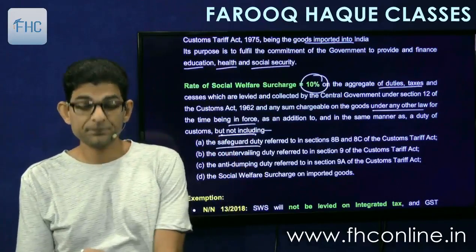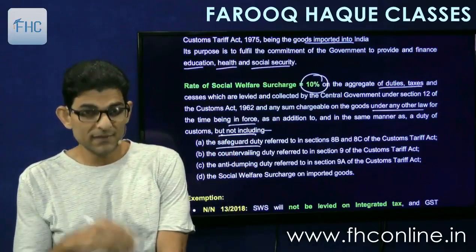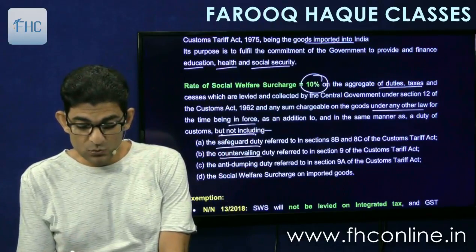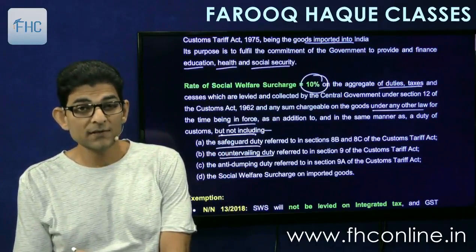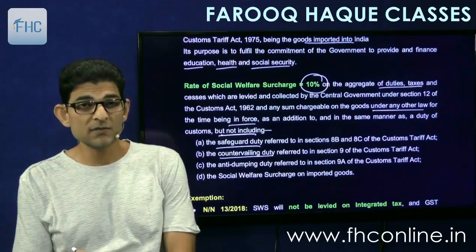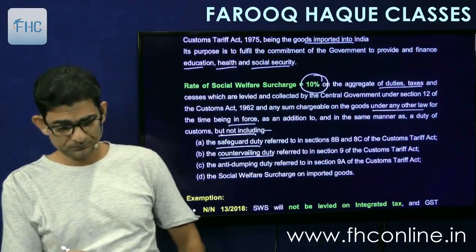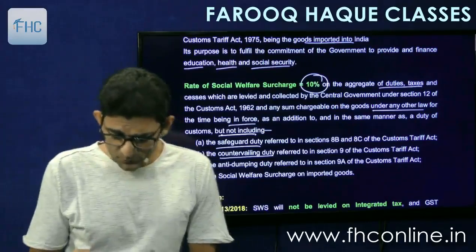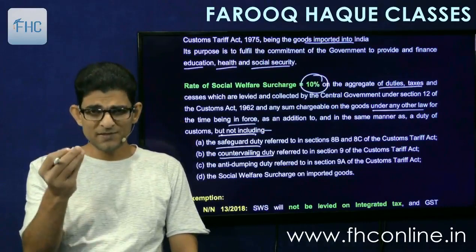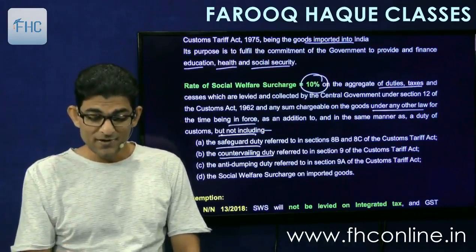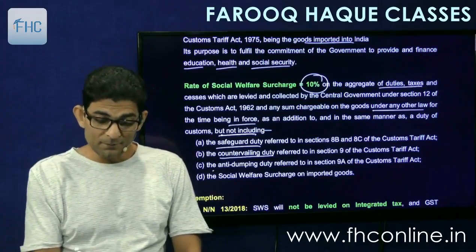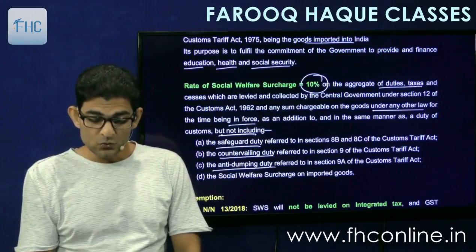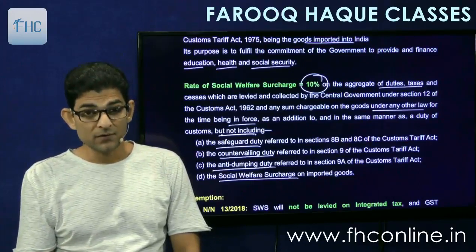Safeguard duty, that we'll see in the next lecture. Countervailing duty under section 9. Basically all the types of auxiliary duties. These are called auxiliary duties. You'll understand all these points. Right now you just remember the names: safeguard duty, countervailing duty, anti-dumping duty and the social welfare surcharge itself.